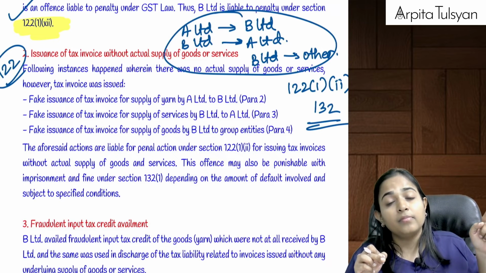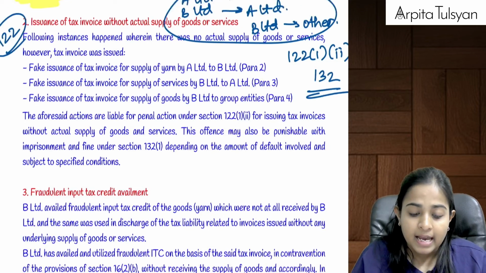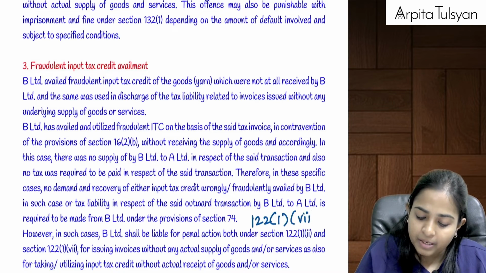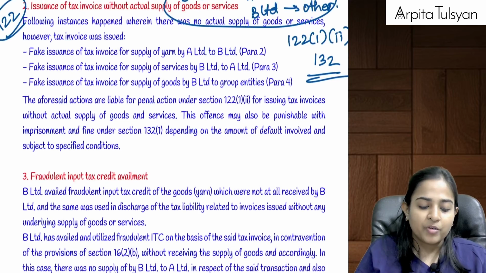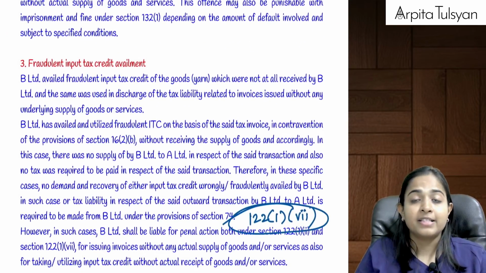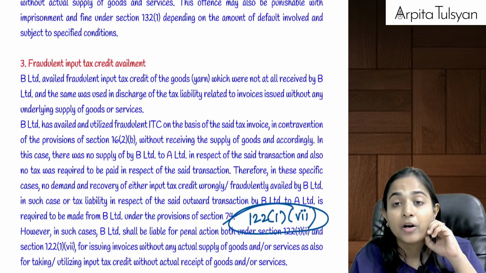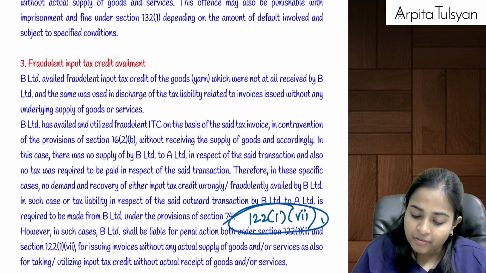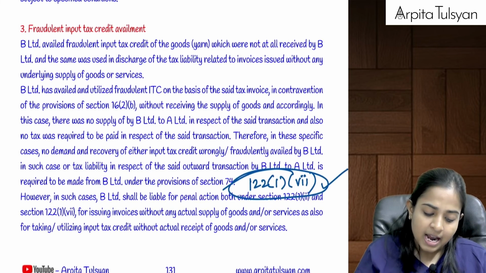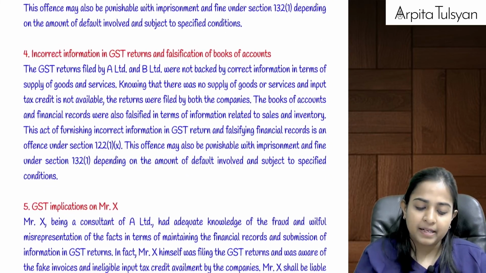It availed that ITC fraudulently, but actually there was no supply. So can we say here 122(1)(7) will become applicable? Why 73-74 is not becoming applicable? Because there is no supply. But 122(1)(7) will become applicable because it has fraudulently availed the ITC. Are you clear with this? And 132 is anyway becoming applicable.